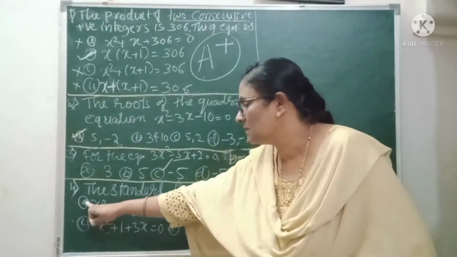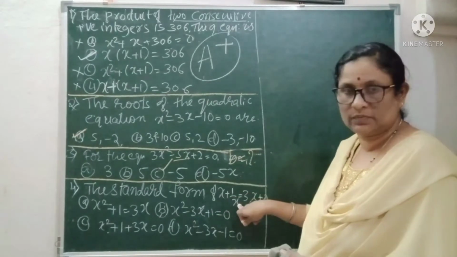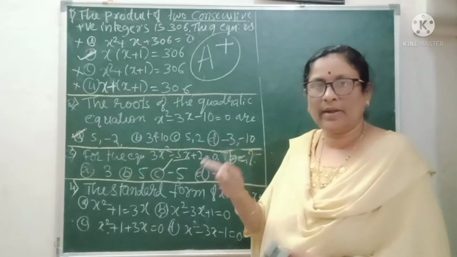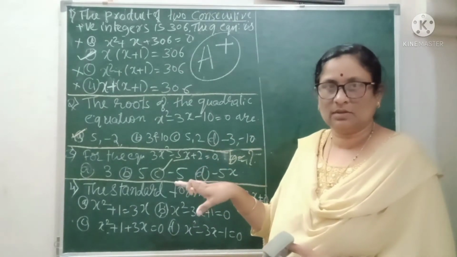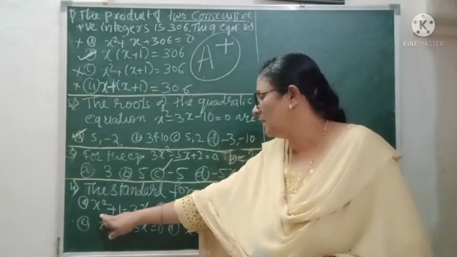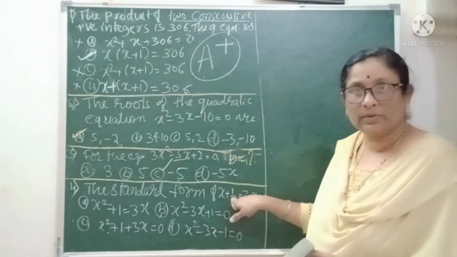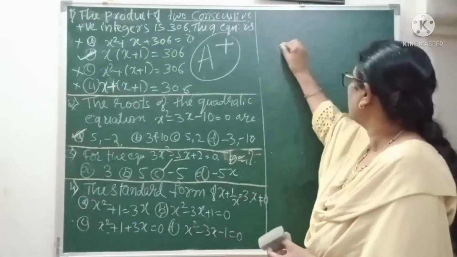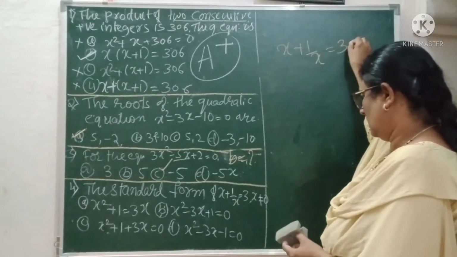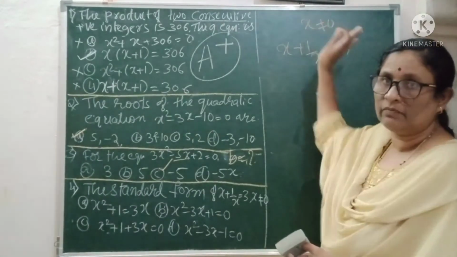The fourth question is the standard form of this equation, which you are given like this. If you have any doubts, you can send your doubts in the comment box, and I'll respond of course. Look at this one, x square plus 1 is equal to 3x. Just by looking at this, don't write the answer. You need to solve this one: x plus 1 upon x is equal to 3, and here x is not equal to 0, it is mentioned, that we will not discuss now.